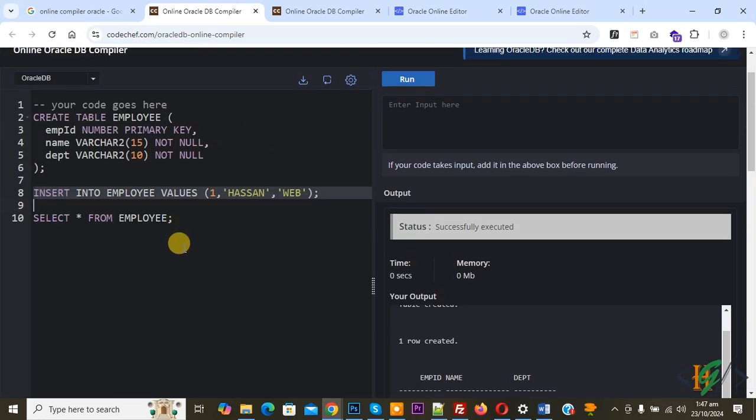So you can insert data into the employee table by using the insert query, insert into employee values 1. You will find all queries in the video description or in the comment section.